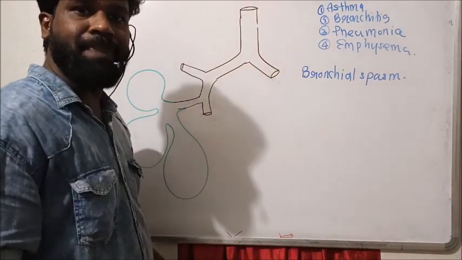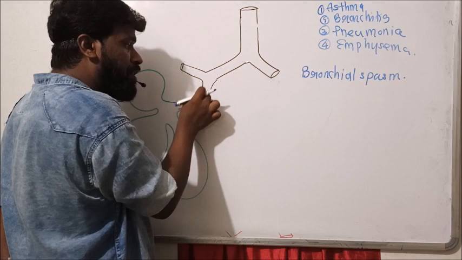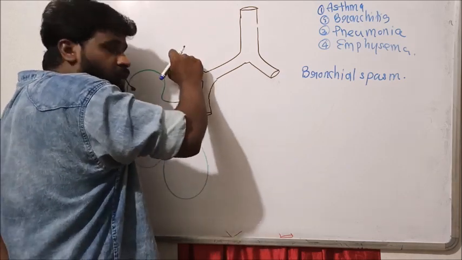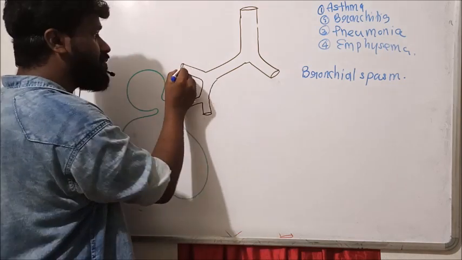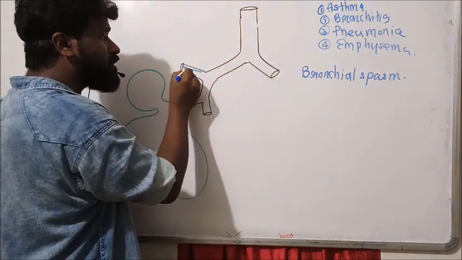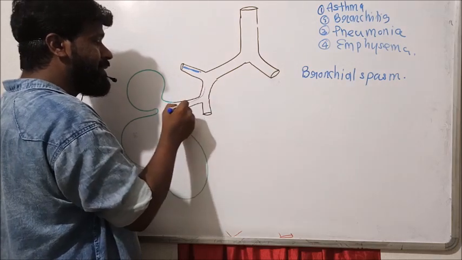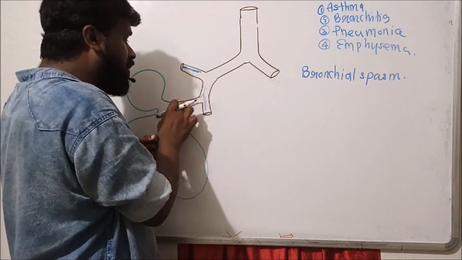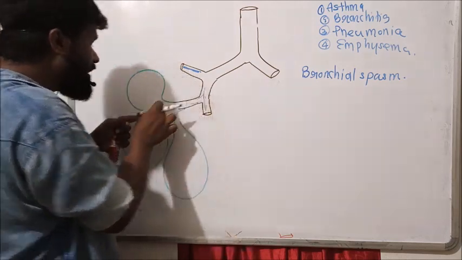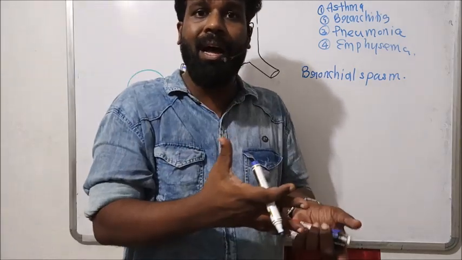Bronchial spasm means wild contraction of the smooth muscles of the bronchioles as well as the bronchus. The wild contraction of these muscles reduces the diameter of the respiratory tract, which reduces the air supply to the alveoli.